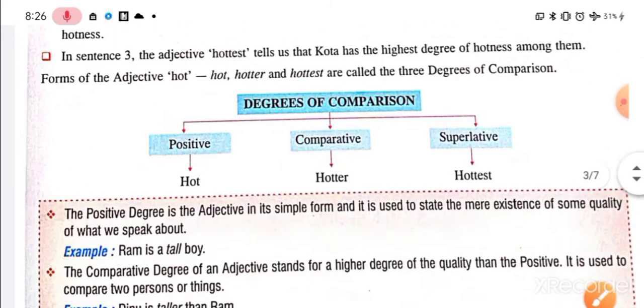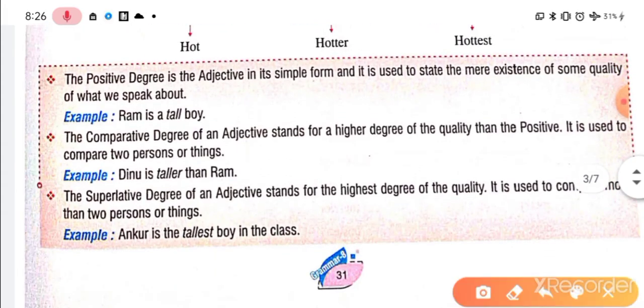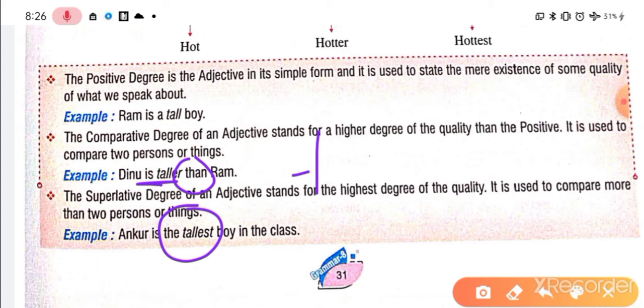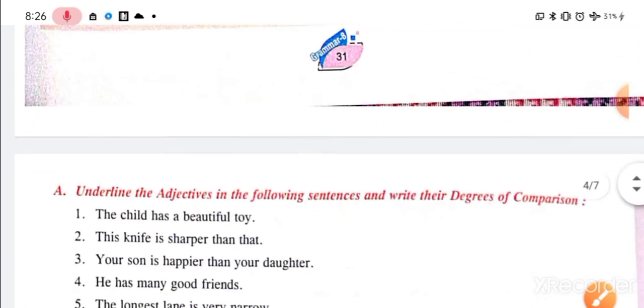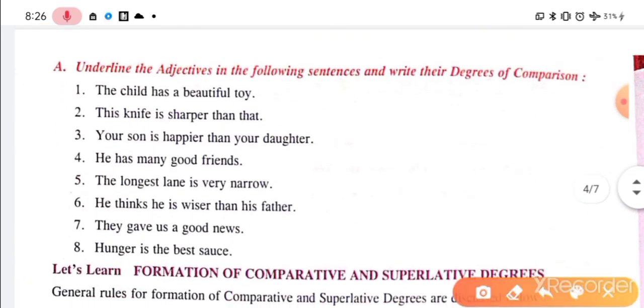And here, Ankur is the tallest, you can see here, right? And in the comparative degree, you can see "taller than", this hint word "than", THAN. Okay, so this is the degree of comparison, guys. Now let's have exercise number 2.